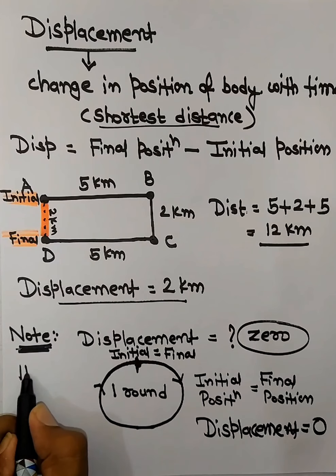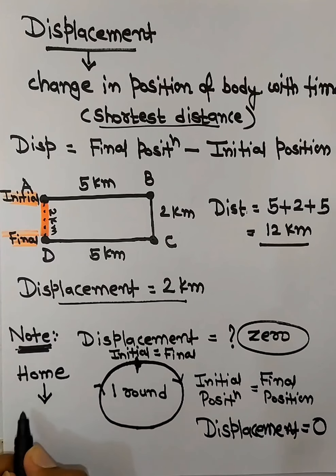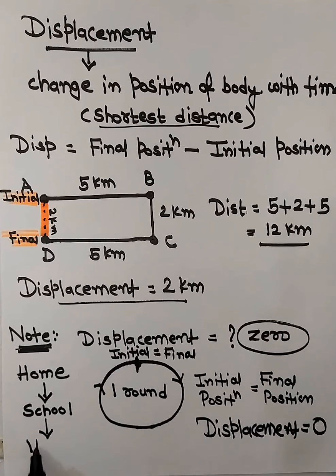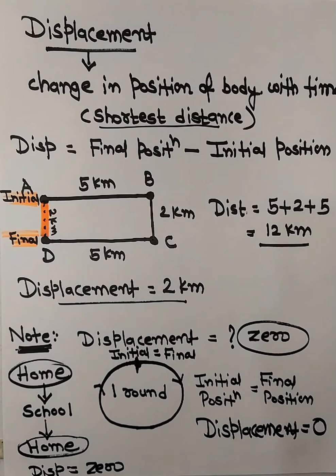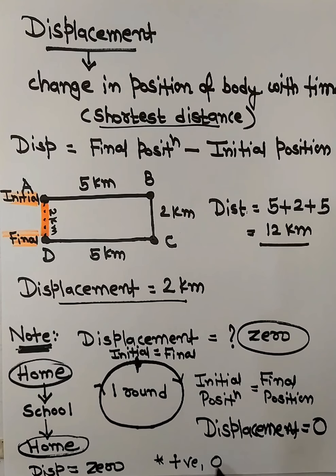Suppose you started from your home and gone to school, which is a bit far away, and from school you are coming back to home, right? So your initial position was home, your final position is home, so displacement becomes 0. So you are not displacing at all, even though you have gone to school and came back, distance is positive but displacement is 0. Also note that displacement can be positive, it can be 0 as well, it can also be negative, right? Now moving on to the last topic of today, and that is uniform and non-uniform motion.